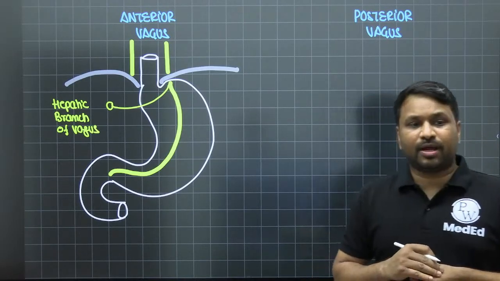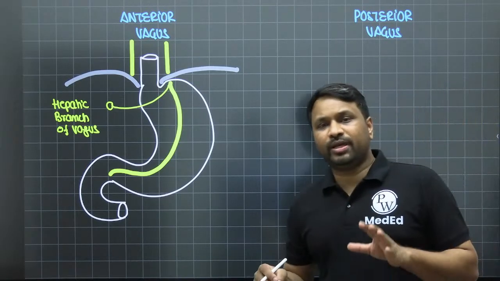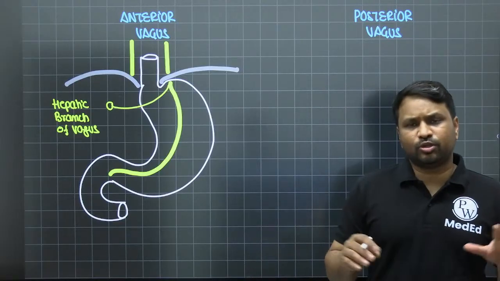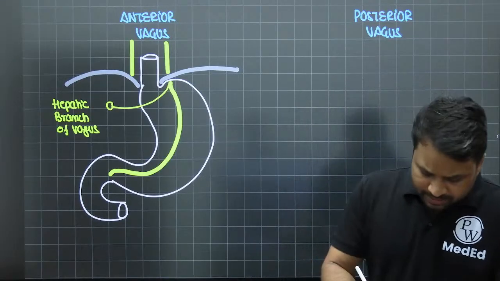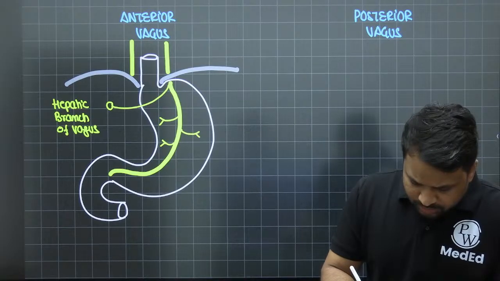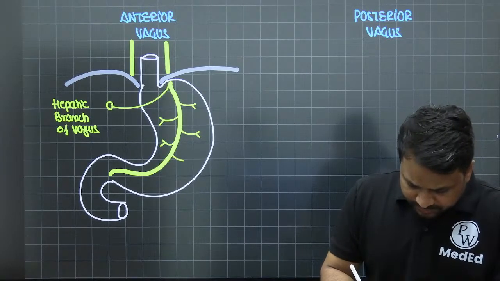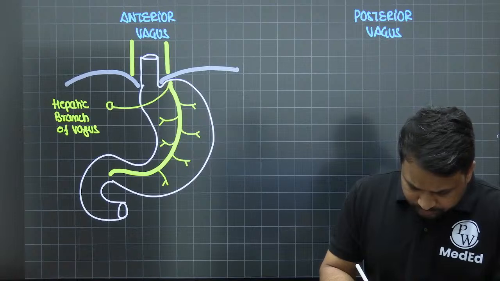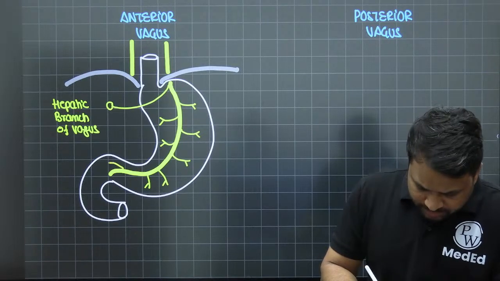The hepatic branch of the vagus supplies the motor supply to the gallbladder. Then there are the short gastric nerves, which supply the anterior surface of the stomach. And at the end, you will see a tuft of nerves.